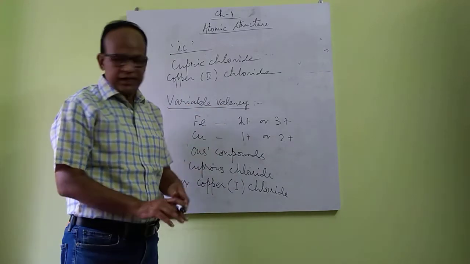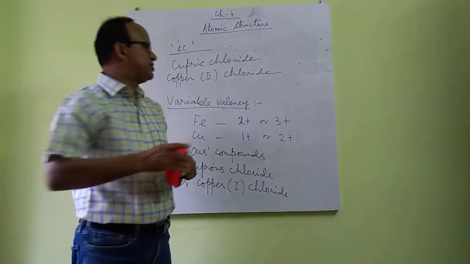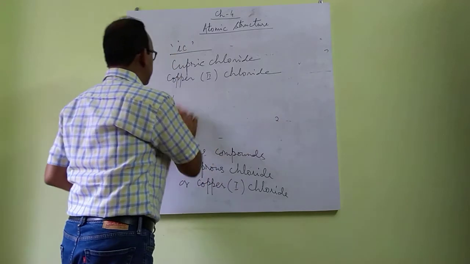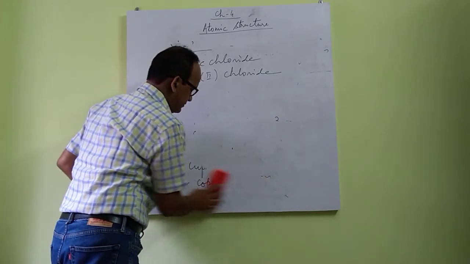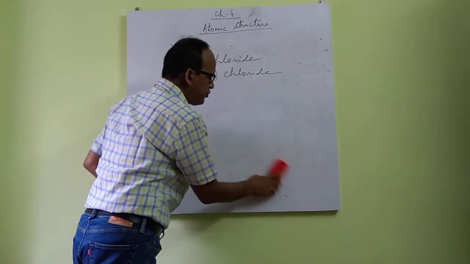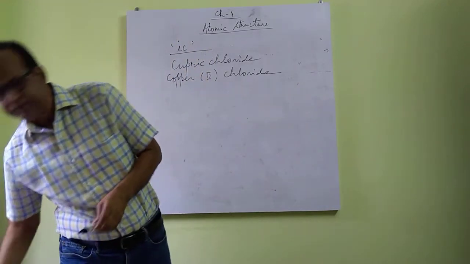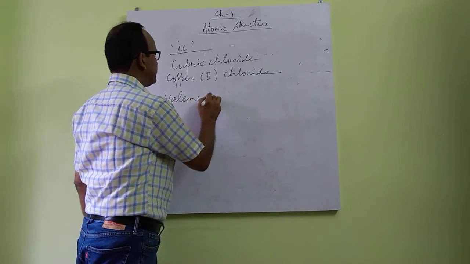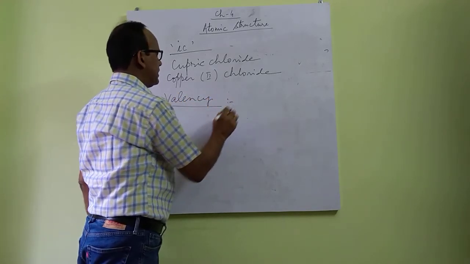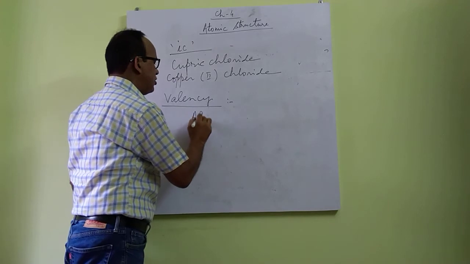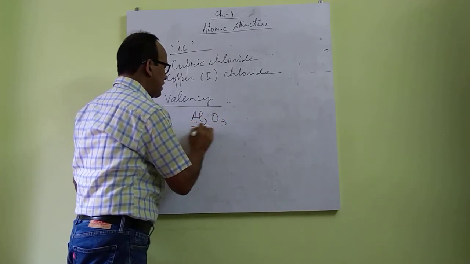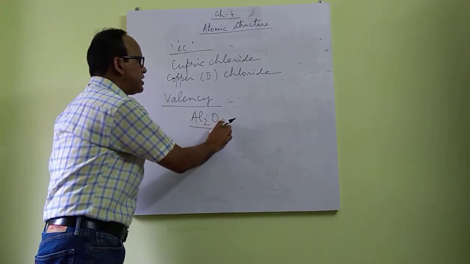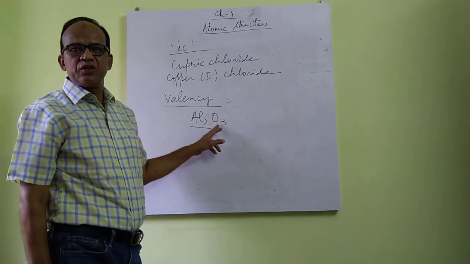So valency is the combining capacity of an atom of an element with another atom of different element to form a compound. Now how to find out the valency? Like for example, in aluminium oxide, Al2O3, what is the valency of aluminium? So 2 aluminium combines with 3 atoms of oxygen.